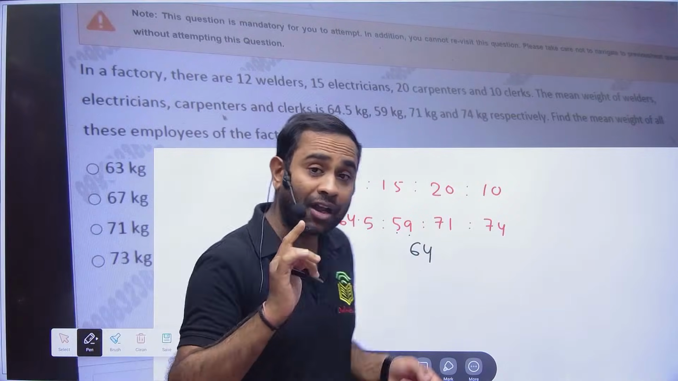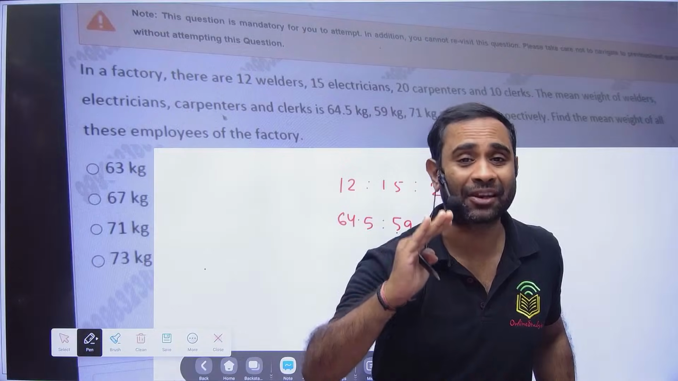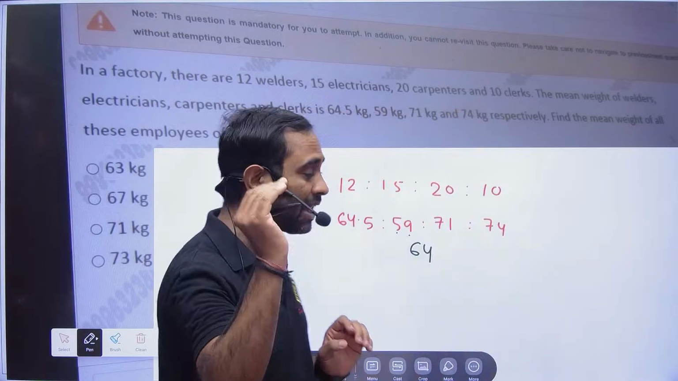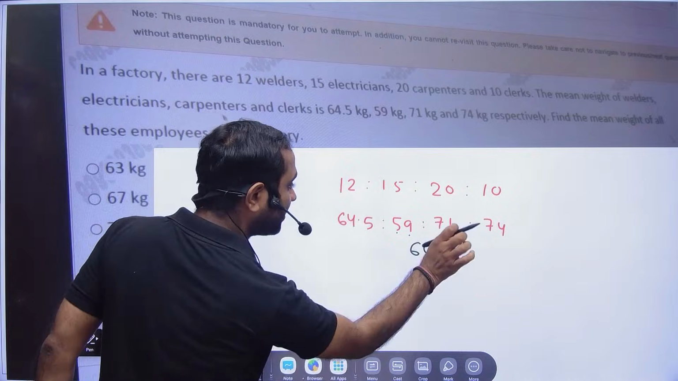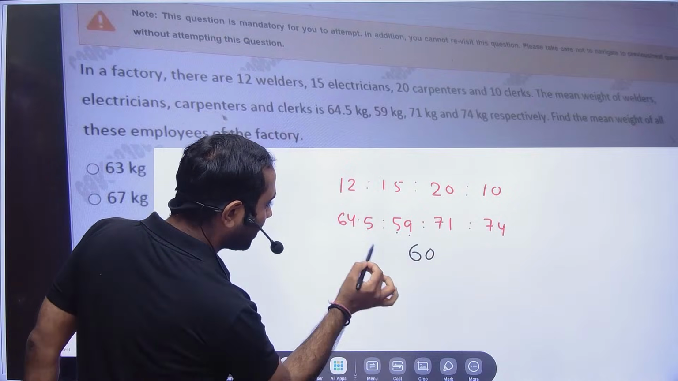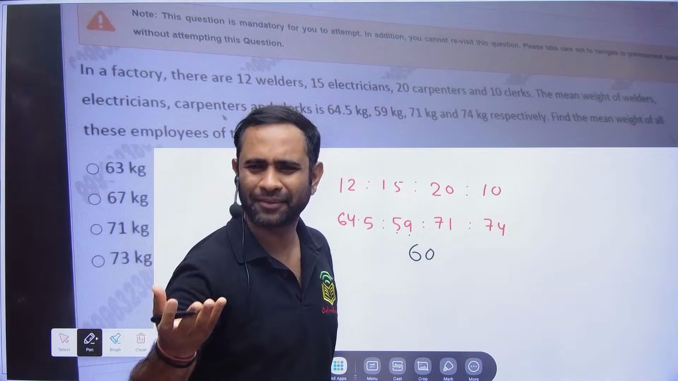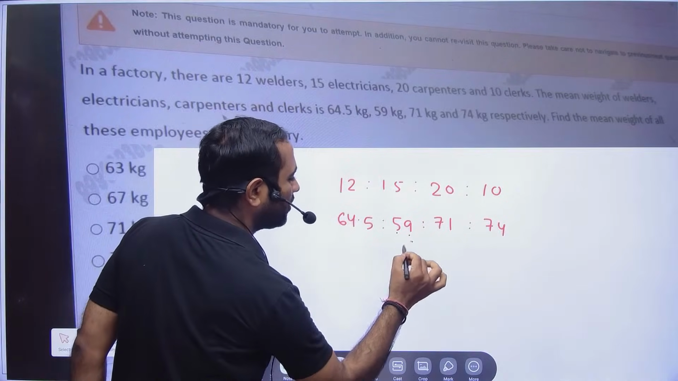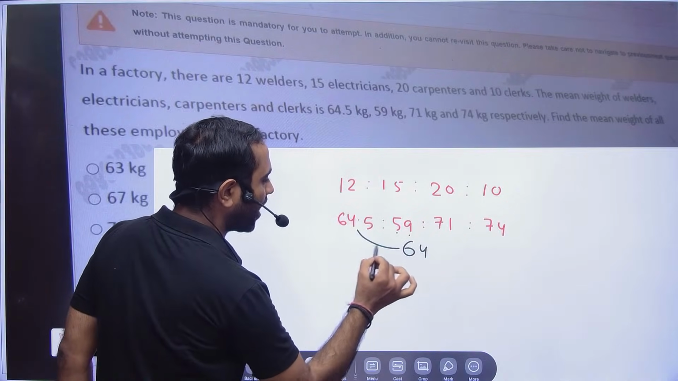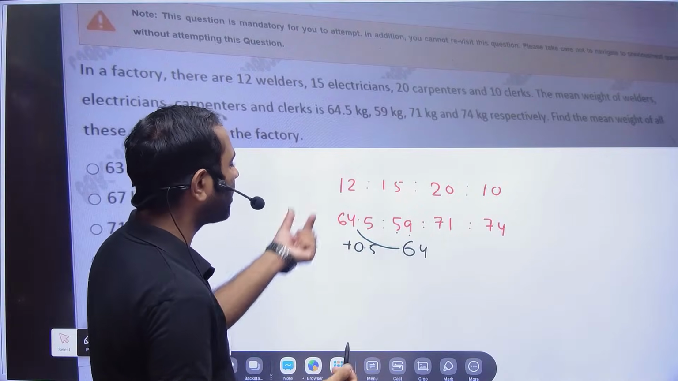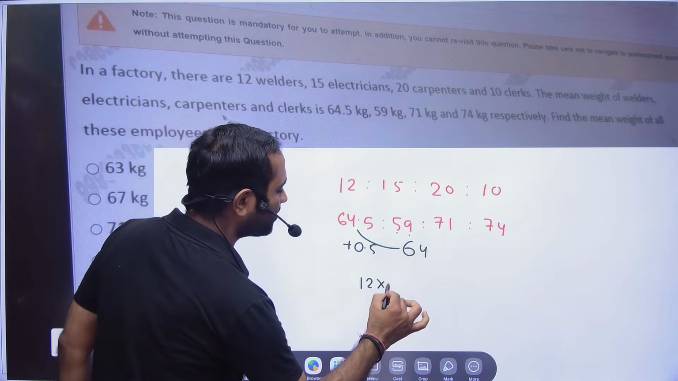You always have to think to minimize the calculation. Calculation easy karna hai, right? We have to minimize the calculation. So if you take 60, then here the difference is 4.5. Now 12 into 4.5 is unnecessary calculation. So I took 64. Now this is 0.5 more, half more on one number. So 12 into 0.5, sir, it is 6.